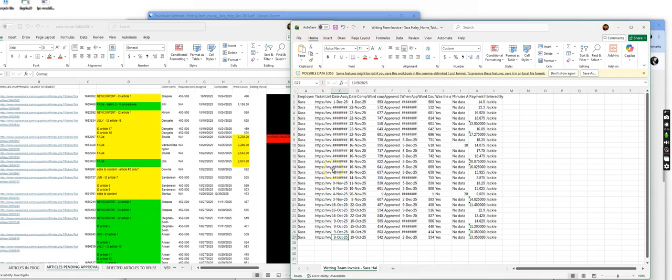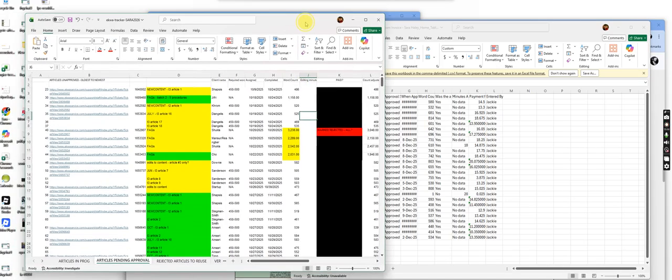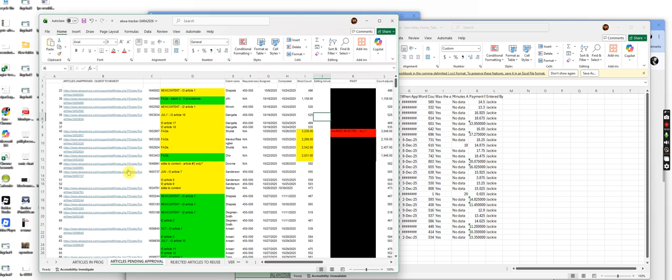It is so discombobulated. I cannot sit here and search each one. And then if we have a multi-article job like DeAngelis, then I have to go in and open up each document to figure out how many words it was so that I know which one got approved or which one got rejected. Like, that will literally take me hours, days probably, to sit here and go through these 2 months.